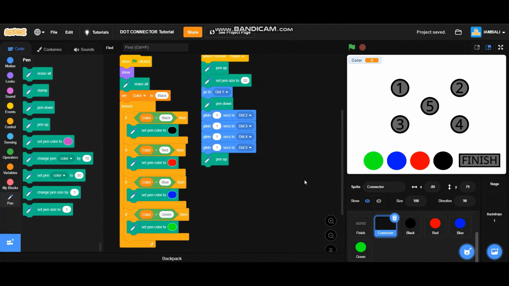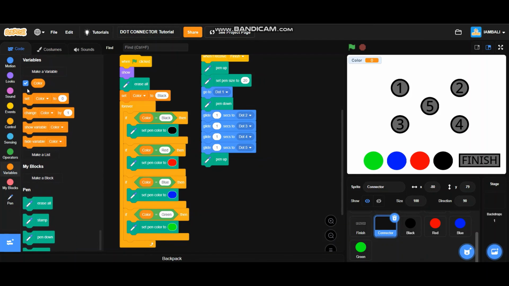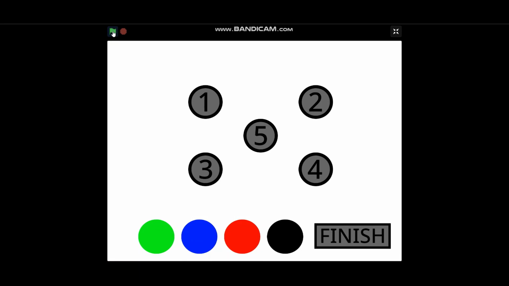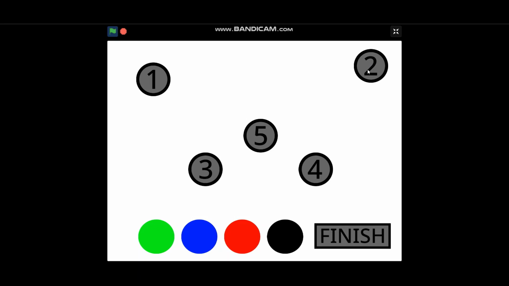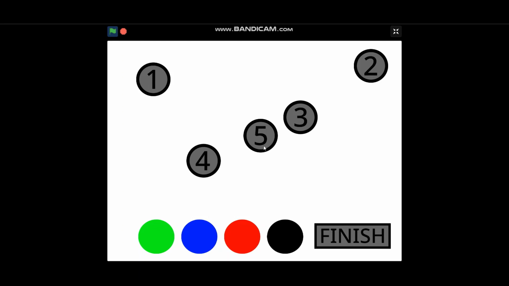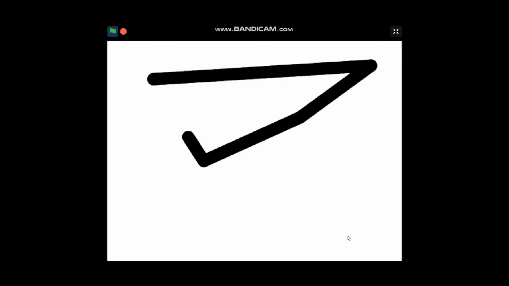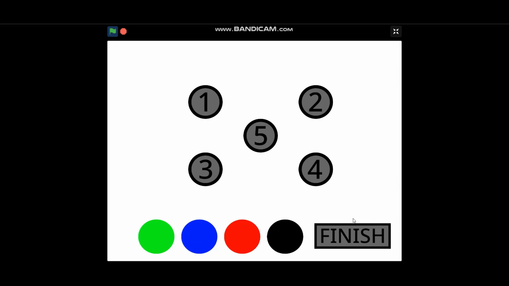And let's test it. I'm just going to hide the color variable, full screen, and let's test it. Okay, I'm pressing on the green flag, put number 1 here, put number 2 here, put number 3 here, number 4 here, and number 5 here. Okay, let's finish. It works perfectly. Again, this time I'm going to use pen color green.